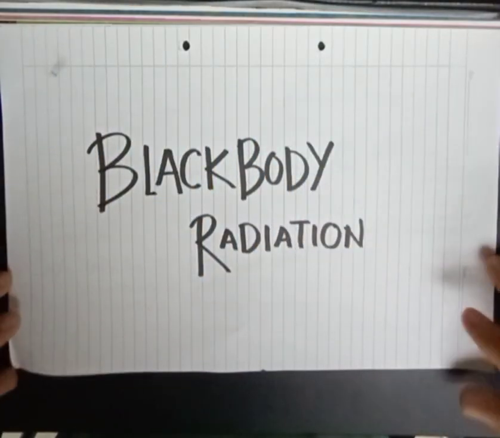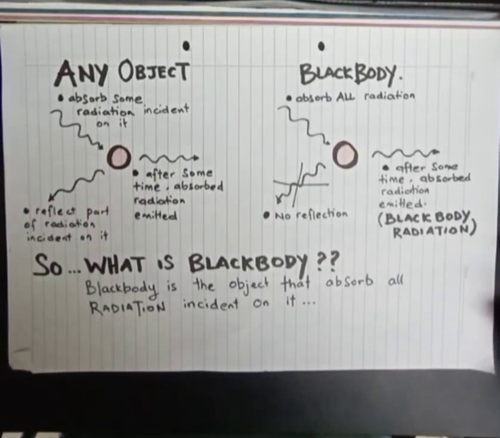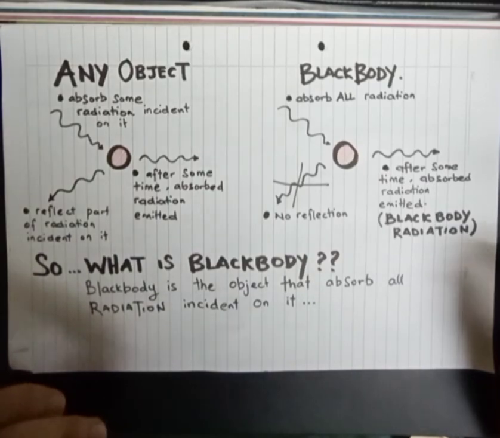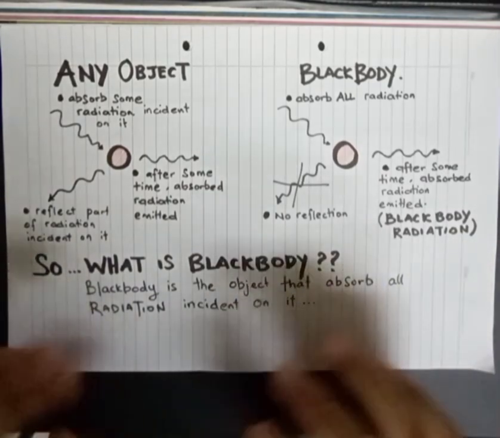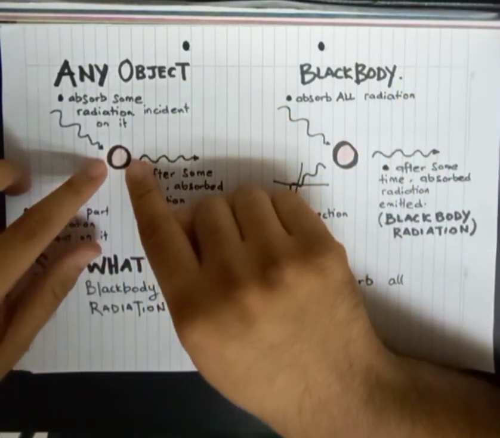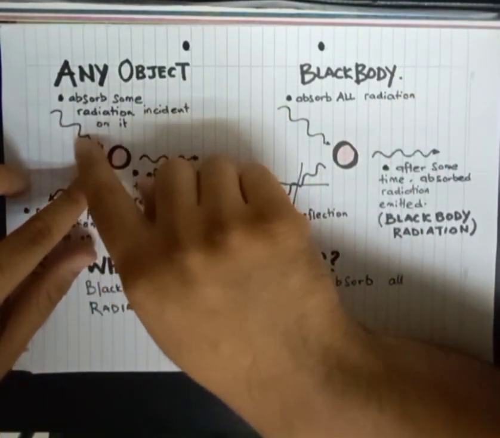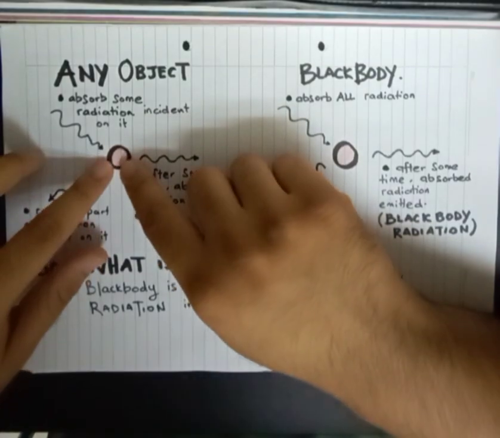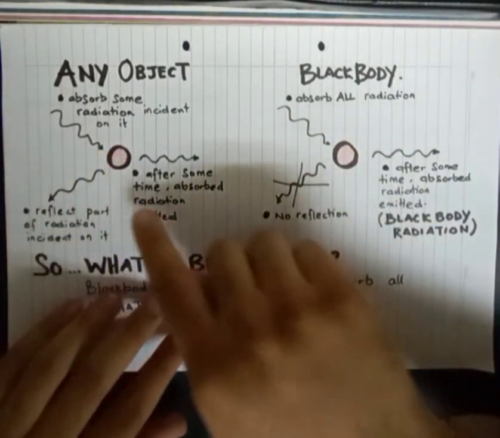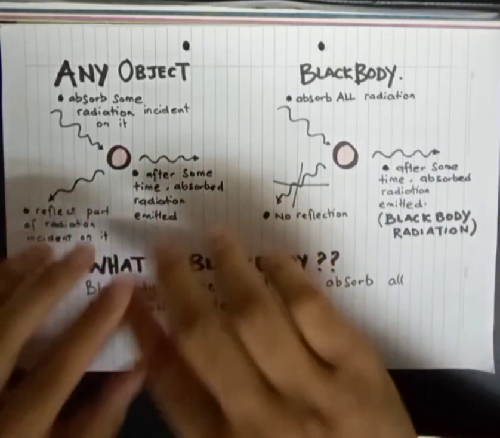Blackbody radiation. Here we go. Before we go into detail on the explanation of blackbody radiation, let us differentiate between any object and blackbody. Any object, when radiation comes into it, will absorb part of the radiation. The other part will be reflected back.